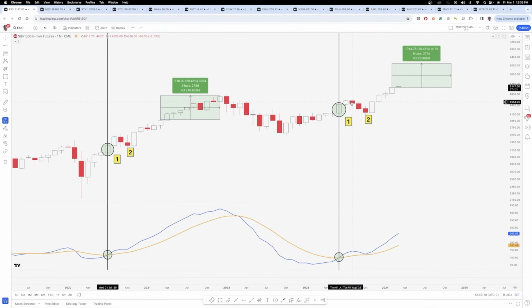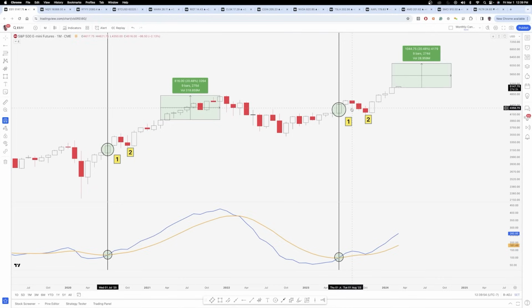As I mentioned, there's definitely some discrepancies between the months. We had the cross in June of 2023 for this recent cross, and then the cross in 2020 was in July. So we're pretty much a month early on this particular setup versus the 2020 MACD cross. But notice how similar even the MACD cross is with the July 2020 cross versus the June 2023 cross that we saw this time around. And the pullback shown by number 2 here, almost exactly the same months that we had in this current move here for number 2 with the recent MACD upside cross in July of 2023. So a ton of similarities.